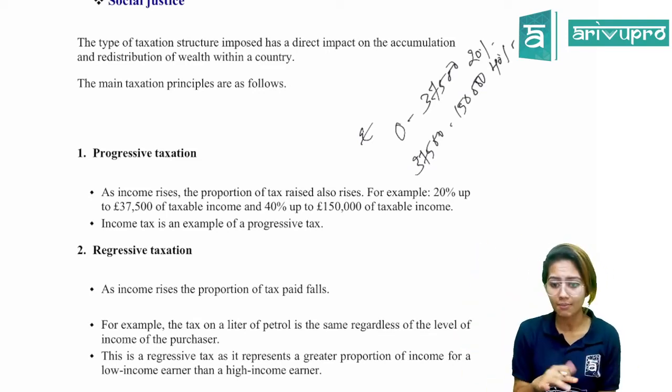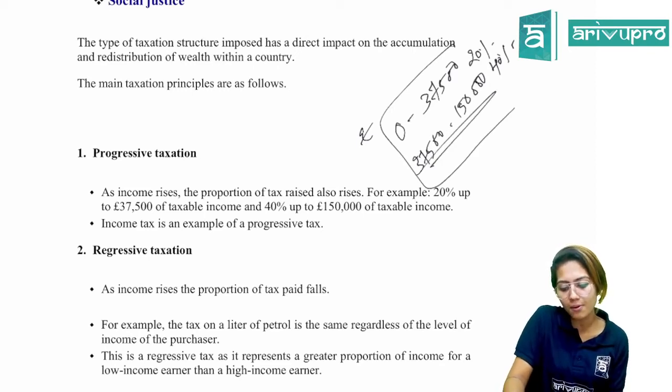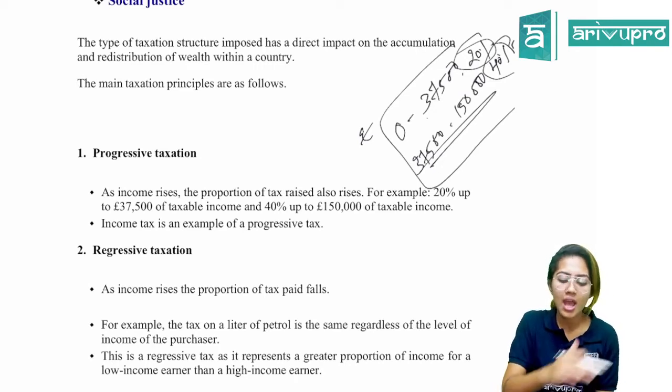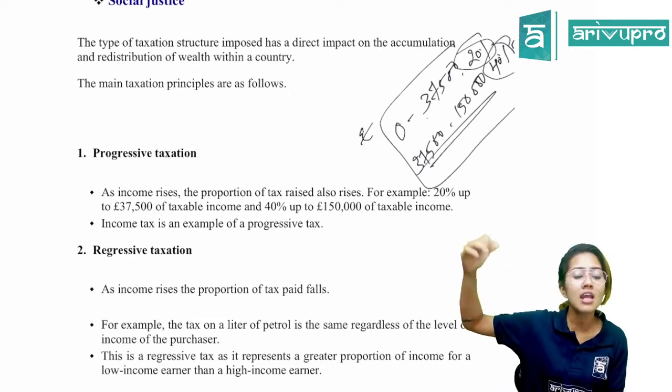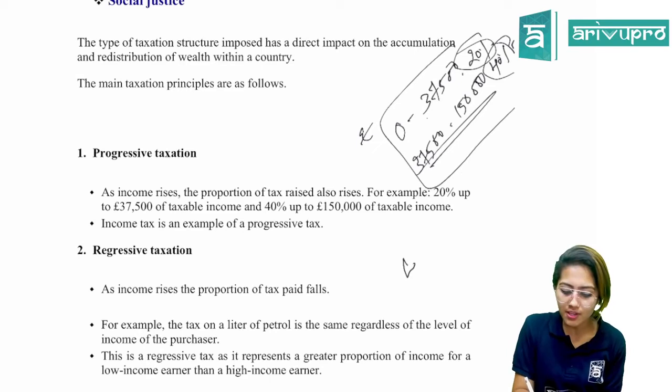Up until 37,500, 20% will be charged, and the remaining would fall in the second threshold, which means your higher income would be taxed at a higher rate. Is that clear? And after 150,000, we have 45%.